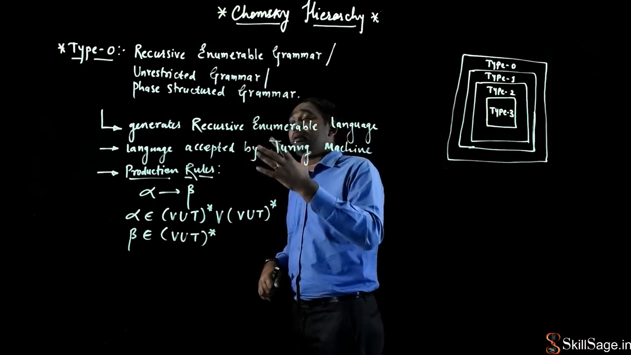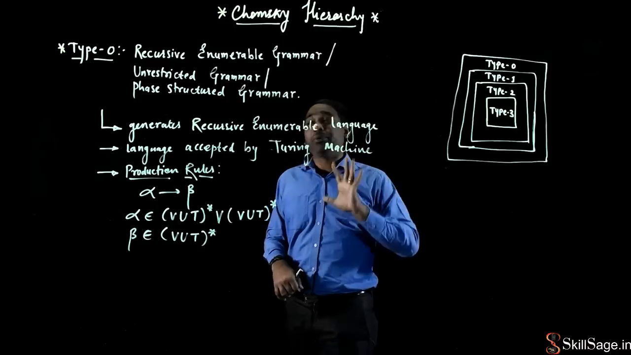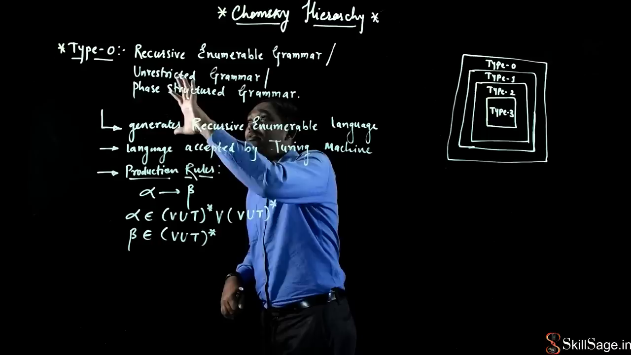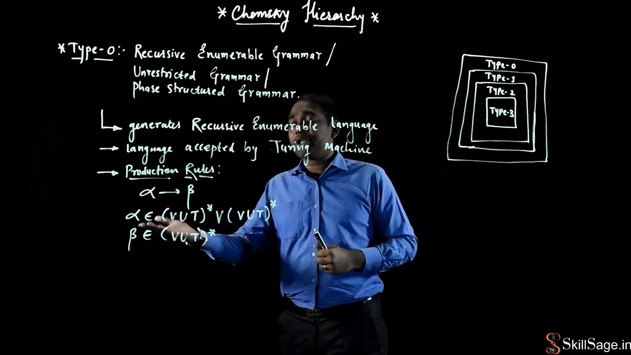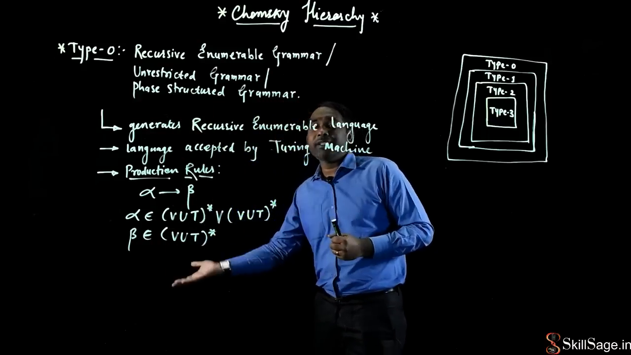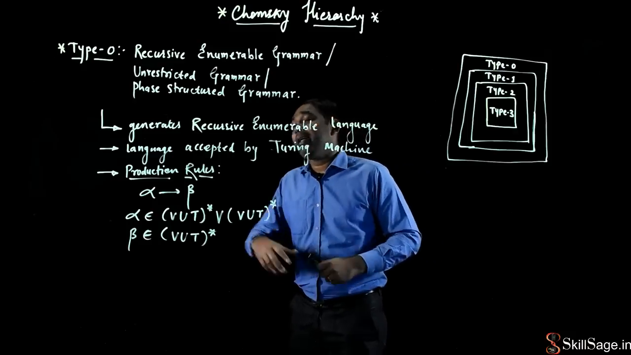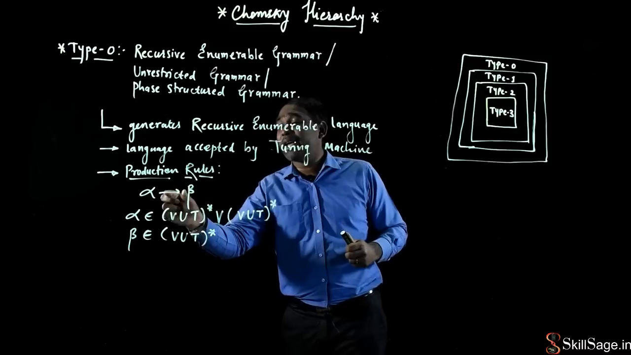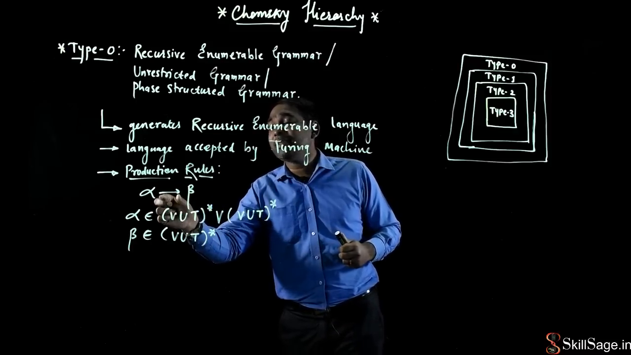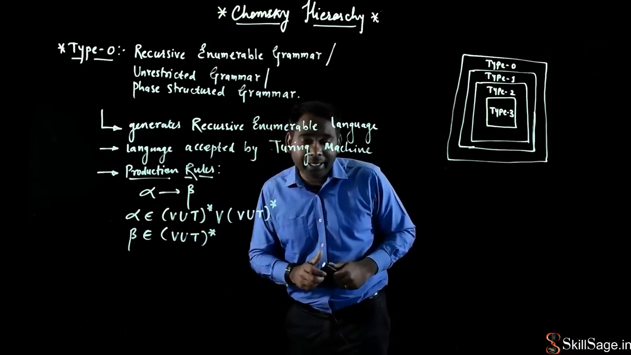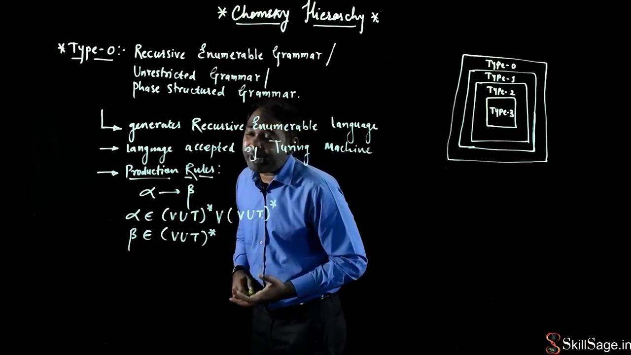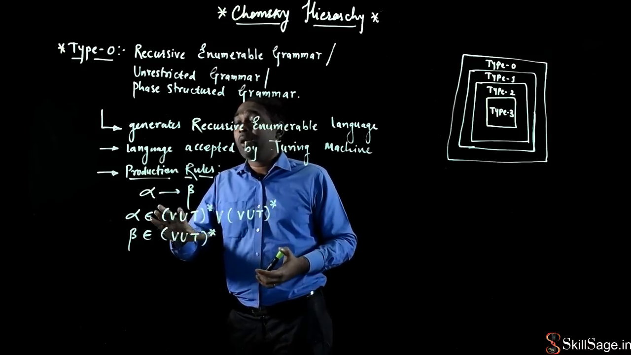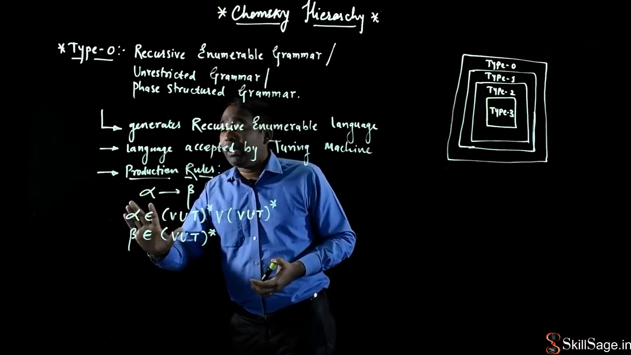So what is the production rule for type 0, for unrestricted grammar? For this, every production rule has a left hand side and a right hand side. The arrow can be read as alpha derives beta. So here, what is alpha and what is beta? They are the two sides of the production rules.